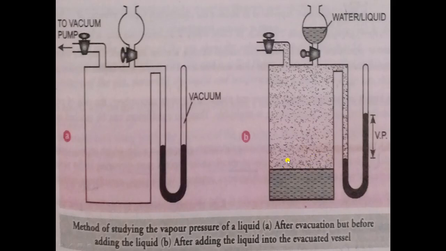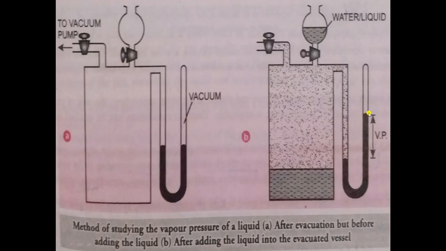After addition of water in the container, you will observe that water will convert into vapor state, and these vapors will strike the mercury and exert pressure over mercury. As they exert pressure over mercury, you will observe that the level of mercury will rise up. The level of mercury will increase and after some point it will become constant.